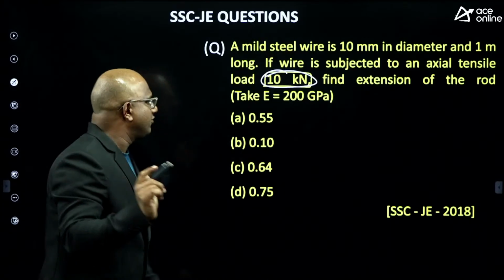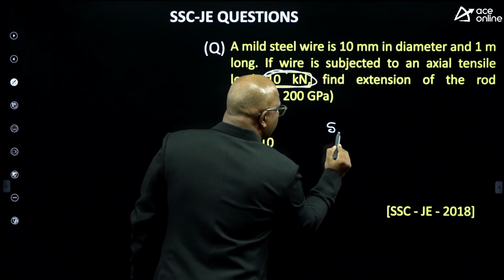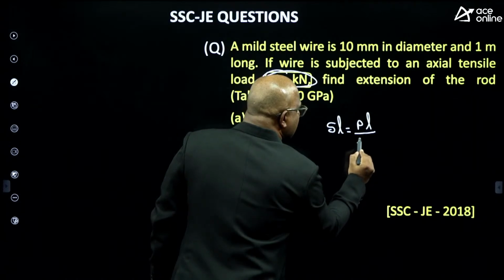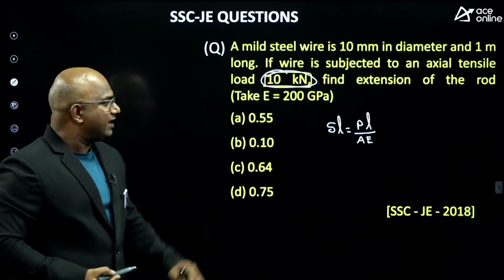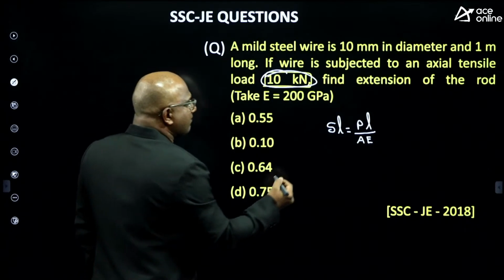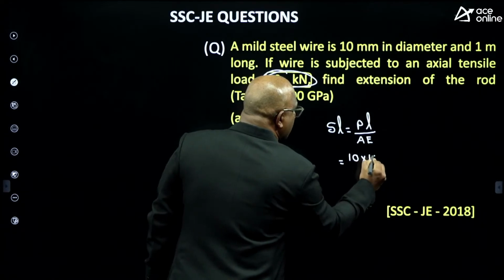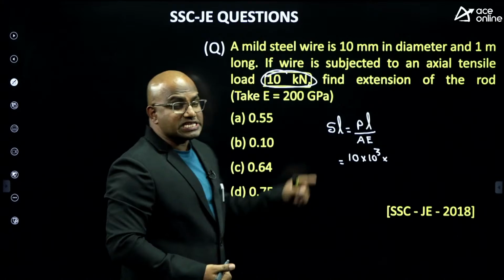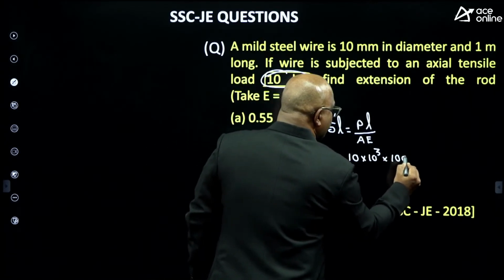What is the typical extension of the rod formula, guys? Delta L equals PL by AE. P is the load, L is the length. Force P into L by AE. Now let us see, what is P here? P means 10 kilonewtons, 10 into 10 cube. I want it in terms of mm. Length is how much? 1 meter he has given, 1 meter means 1000 mm.